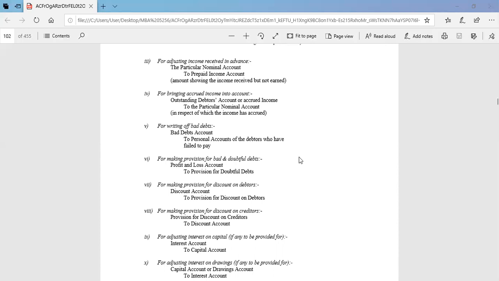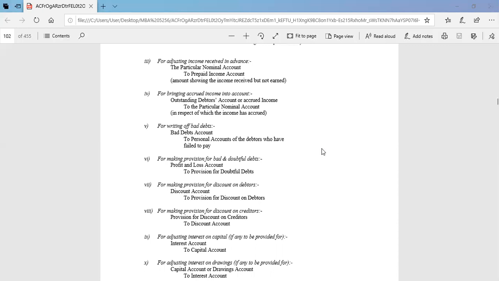If bringing accrued income into the accounts, then outstanding debtors or accrued income is debited, and the nominal account is credited.